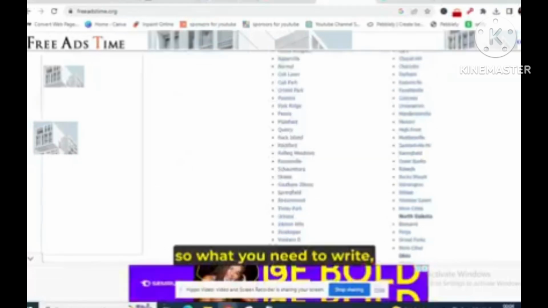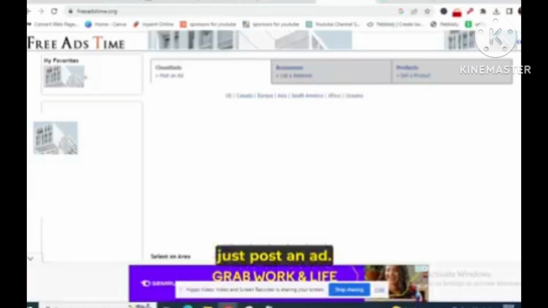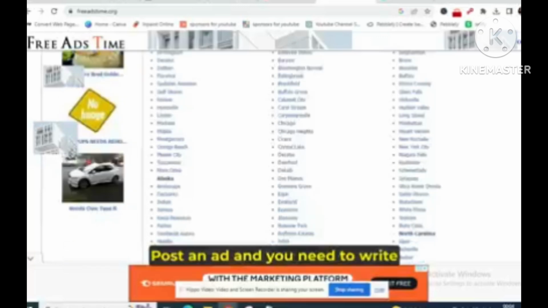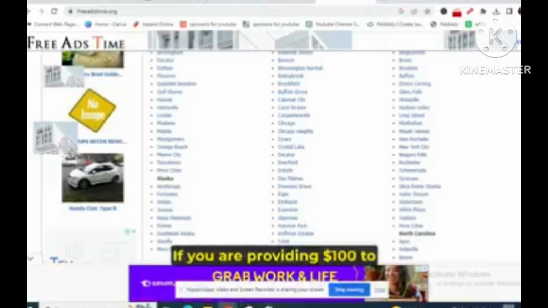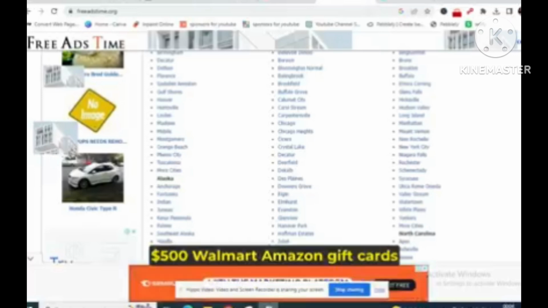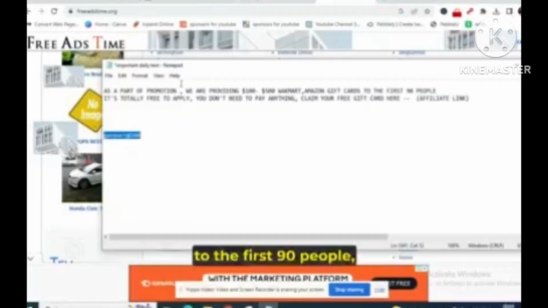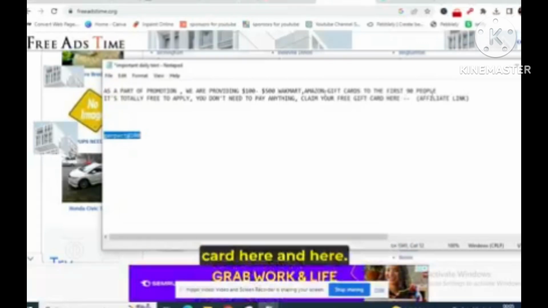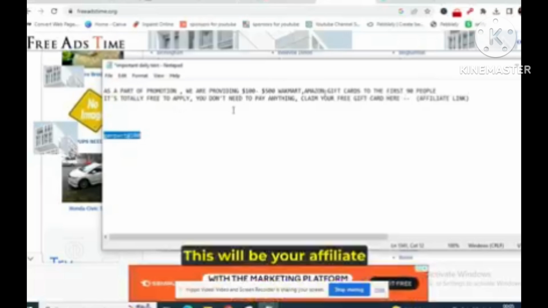So what you need to write: just post an ad, create an account on this website, freeadstime.org. Click over here, post an ad, and you need to write these lines as a part of promotion. We are providing $100 to $500 Walmart, Amazon gift cards to the first 90 people. It's totally free to apply. You don't need to pay anything. Claim your free gift card here, and here will be your affiliate link.